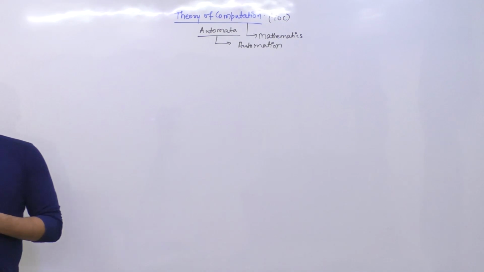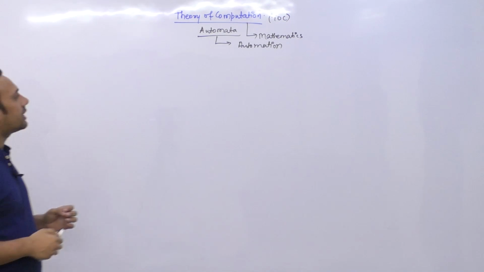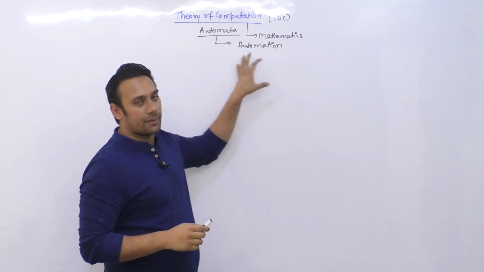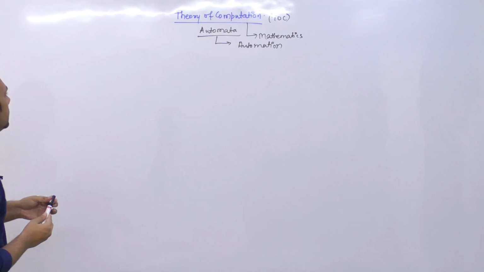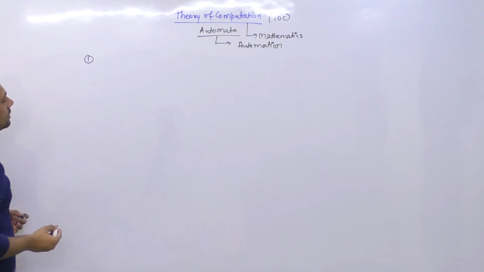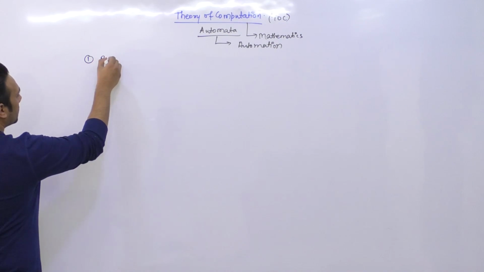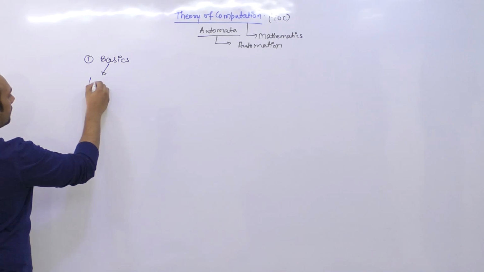Okay. So here हम लोग जो यहाँ पर स्टडी करेंगे, मशीन्स और मैथमेटिकल प्रॉब्लम्स के बारे में डिस्कस करेंगे. तो here let us see the syllabus of the subject. So first of all we will be looking at what is the basics. So in basics we will understand what is the basic of a language.